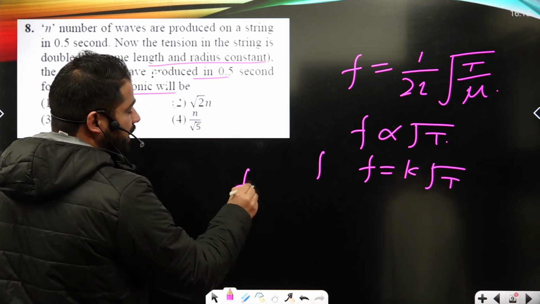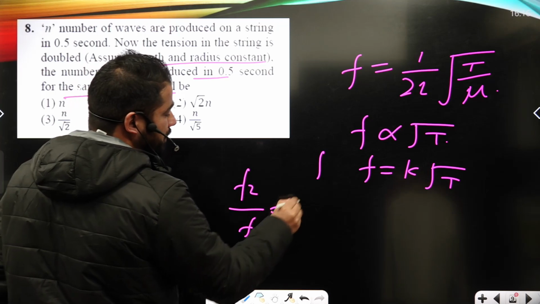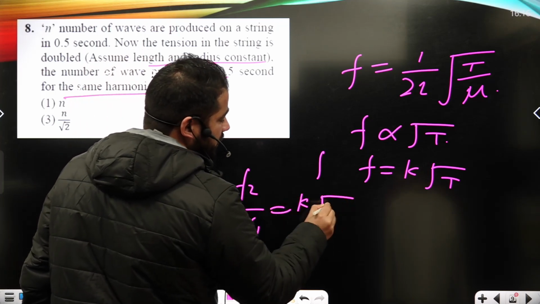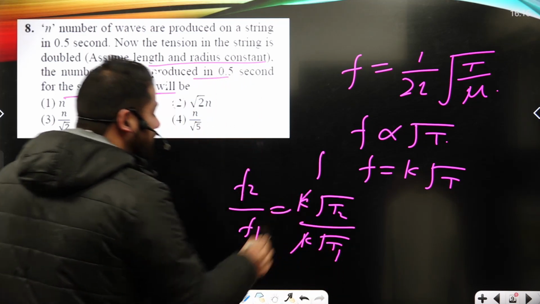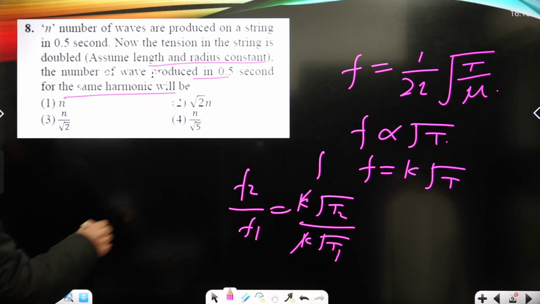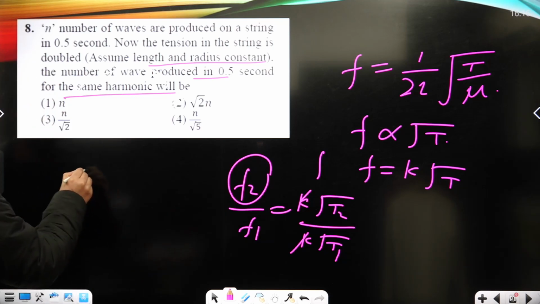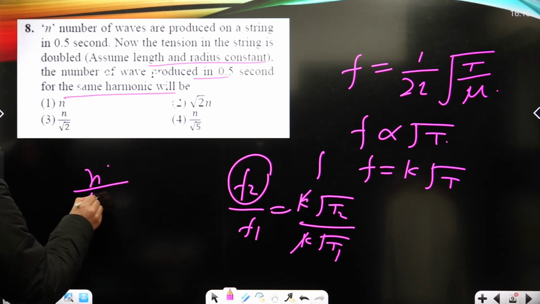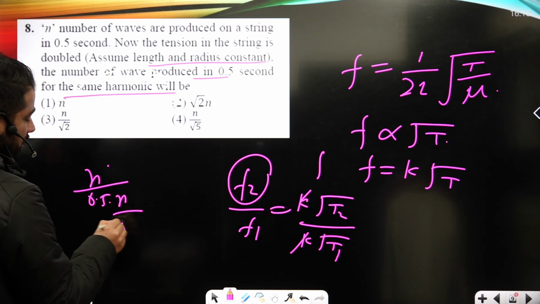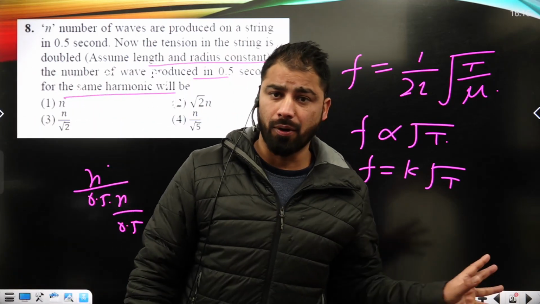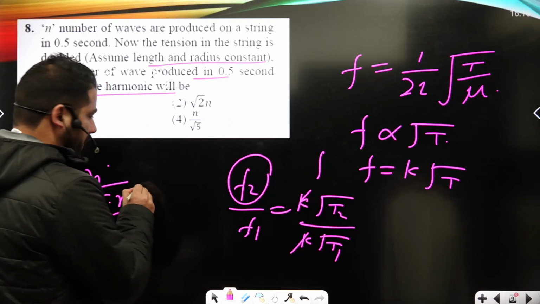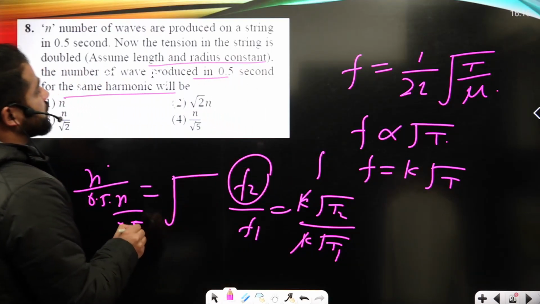Now here I can write f2 upon f1 as K times square root of T2 upon K times square root of T1, right? Here f2 is the number of waves, let's assume n dash upon 0.5, and here f1 is n upon 0.5. Time is the same in both cases. So here we can write it further in terms of T2 and T1.